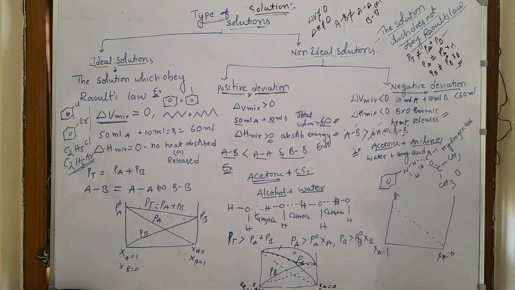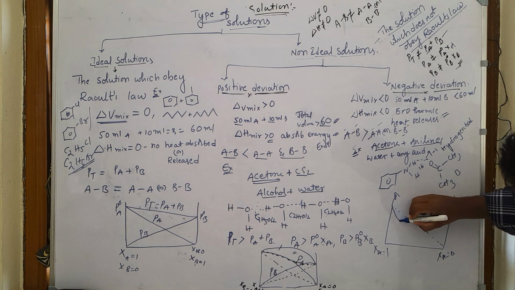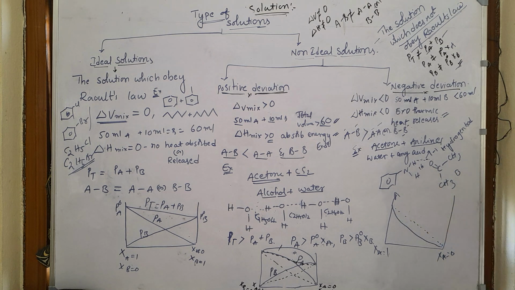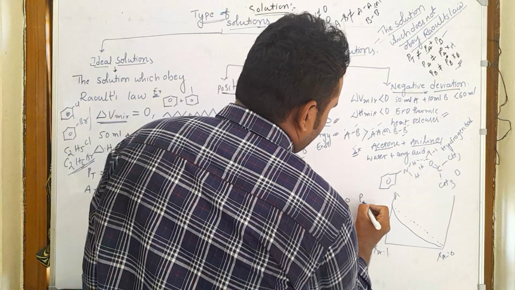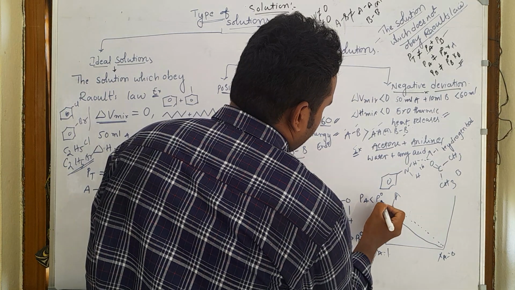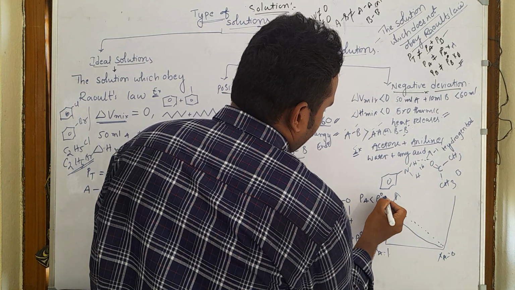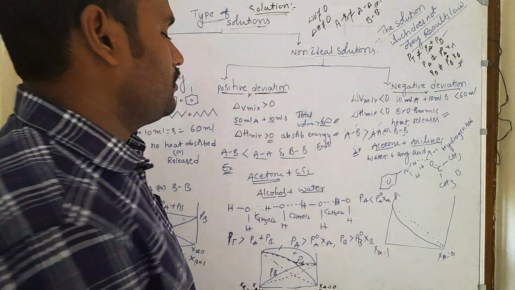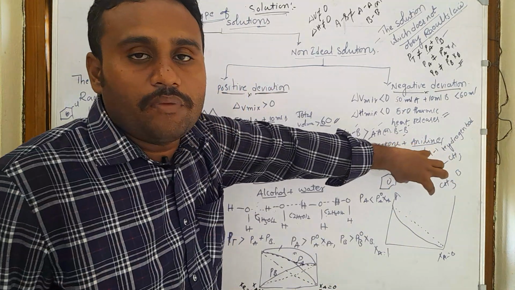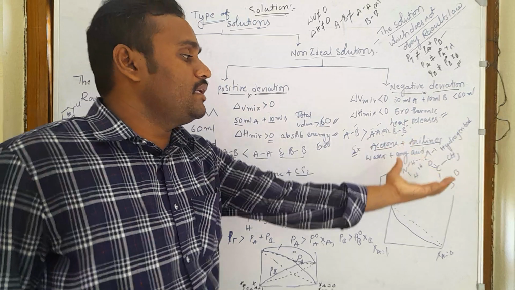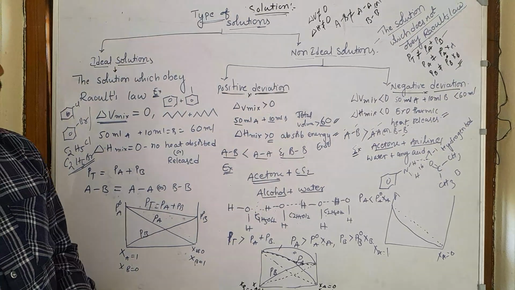But when you see practically, we get this type of curve, meaning the partial pressure of A is less than P naught A chi A, less than the expected value. Why? Because the molecules are coming very close together and they do not evaporate easily.